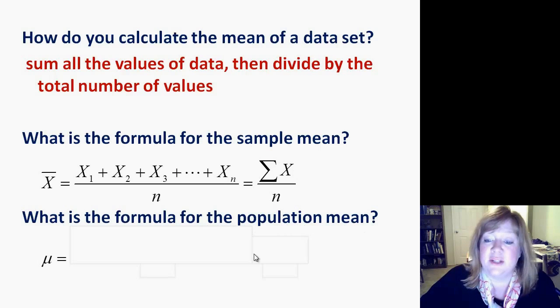The formula for population mean. And if you look, it's this nice little M looking thing.